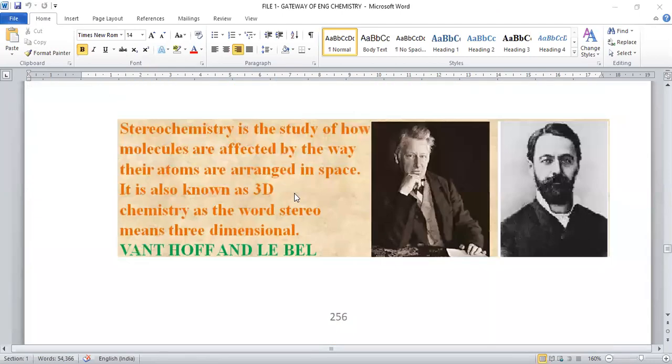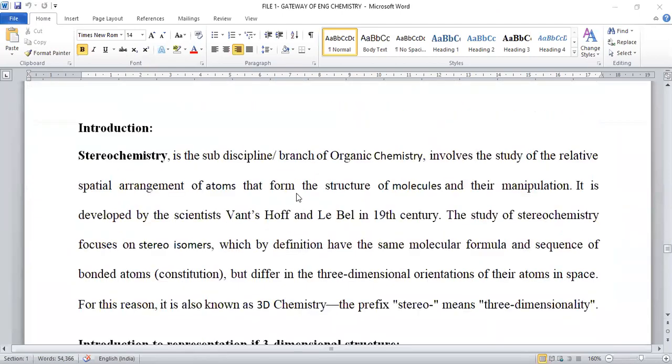Stereochemistry is nothing but the three-dimensional arrangement of functional groups around the carbon atom. The orientation of functional groups around the carbon atom is clearly described by stereochemistry. By changing the arrangement of functional groups, a change in their properties is possible. That's the reason why it is very essential to monitor the position of functional groups around the carbon atom, which is given by a special branch called stereochemistry.